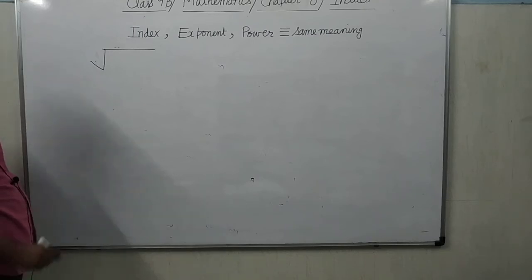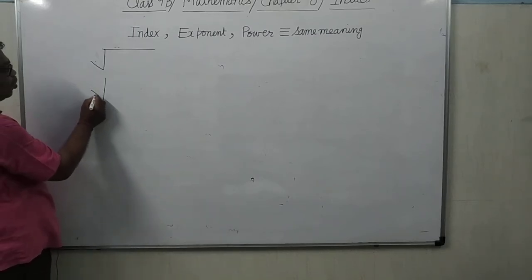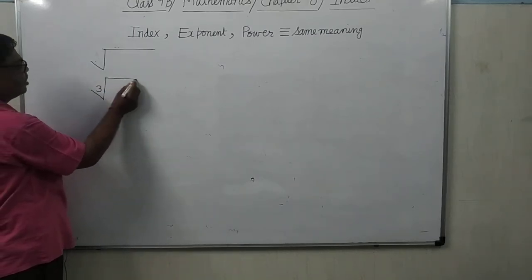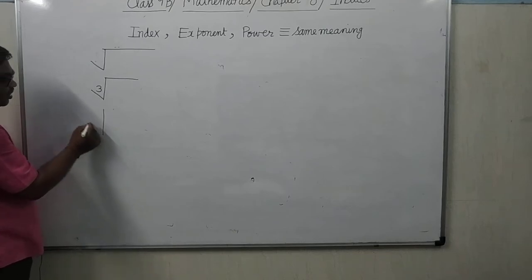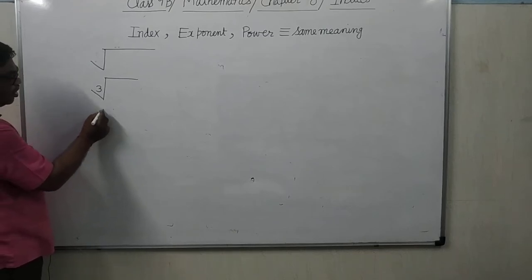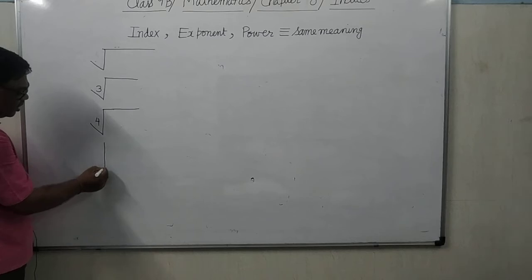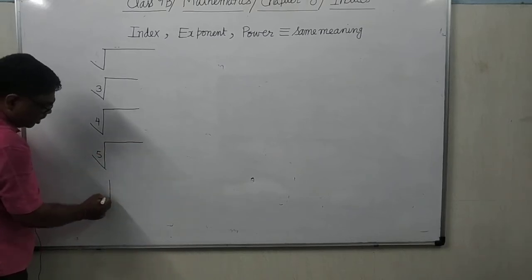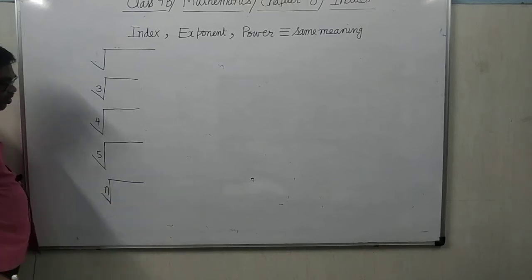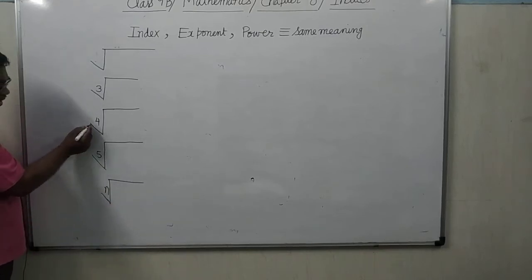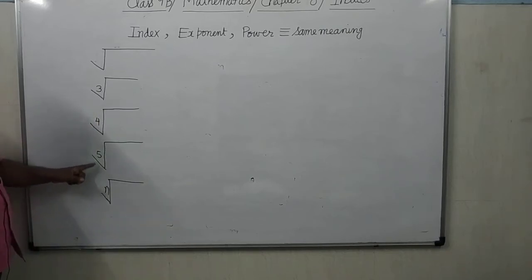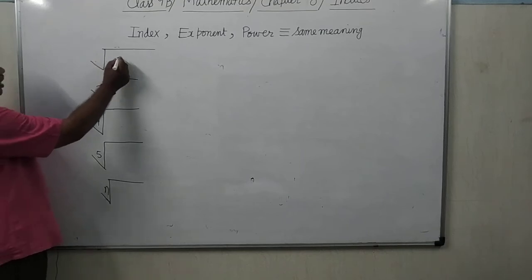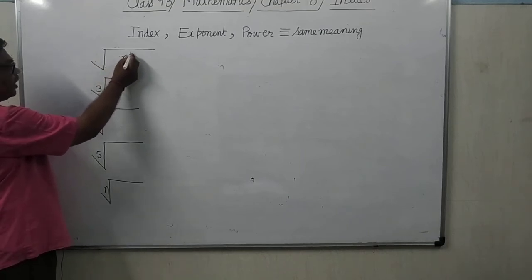That is understood. But if it is cube root, you know that this is cube root. This is the 4th root. Is it clear? This is the 5th root. This is the nth root. But this number should be inside this sign. Is it clear? Suppose here it is written x to the power 10.